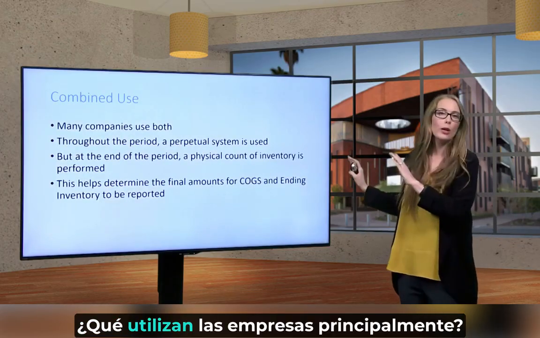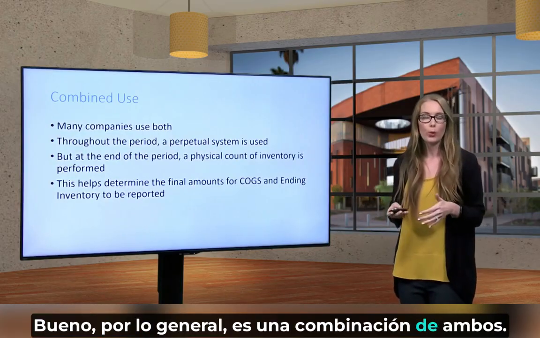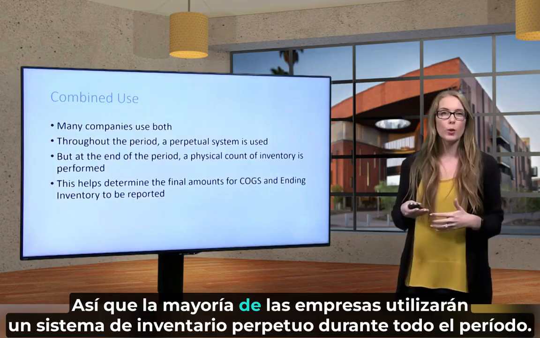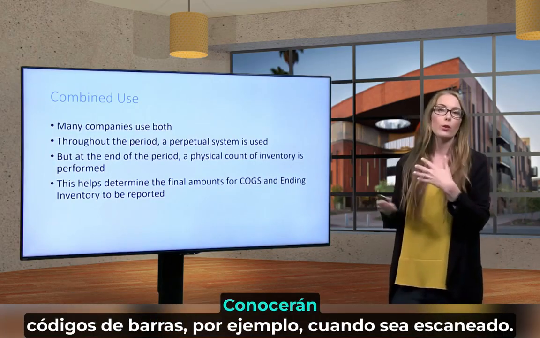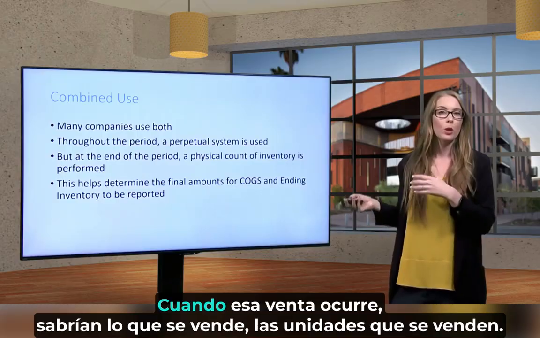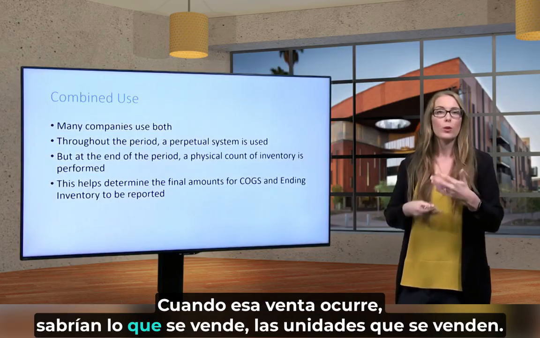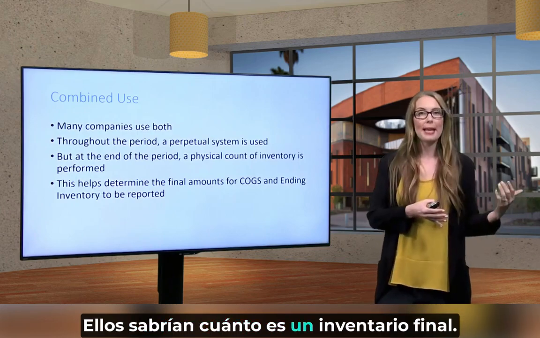Now, what do companies primarily use? Well, typically it's a combination of both. So most companies will use a perpetual inventory system throughout the period. They'll know, with barcodes for example, when it's scanned when that sale occurs. They would know what's being sold, the units being sold. They would know how much is in ending inventory.